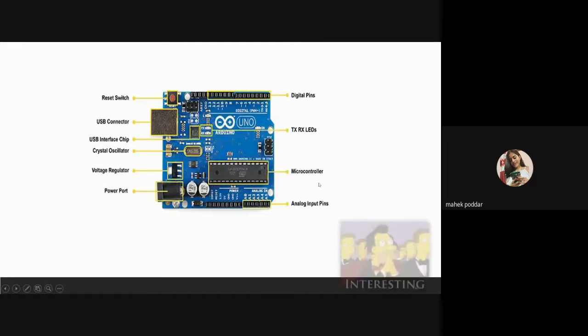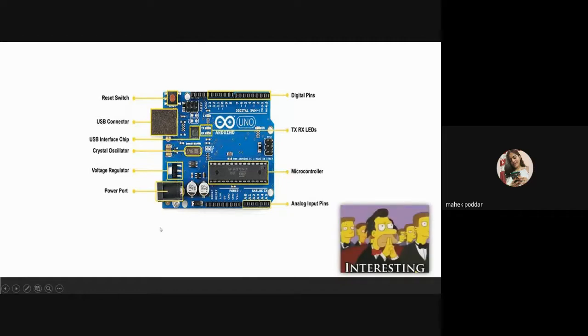Now this is the complete Arduino board. There are many parts, like the microcontroller present here, and I have mentioned the pins and everything. Now let us know about the different components present in the Arduino board, because while explaining the types of Arduino, I mentioned quite a few terms like power jack and USB connector. We need to know the function of each part of the Arduino board. So let us see that.